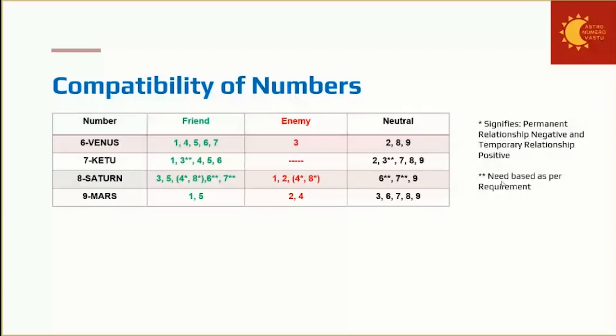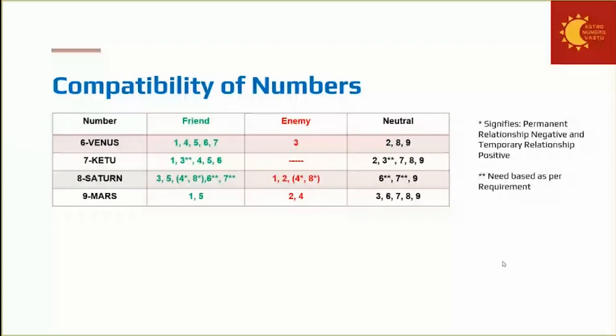6 is a friend of judge, but also comes in the neutral category. If 8 keeps a direct friendly relationship with number 6, what will happen? People will say, oh, he has got so much money, and he has got such a nice car, such a luxurious life. So definitely, he has started taking bribes. So that is why 6 is coming in friend and neutral category.